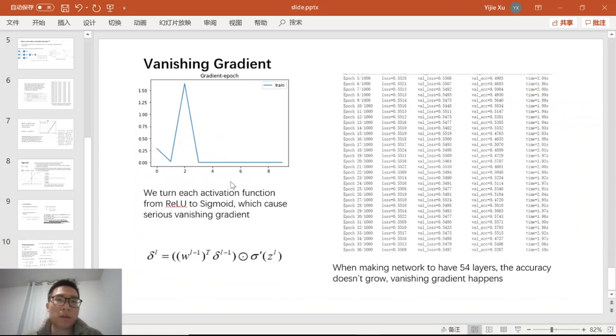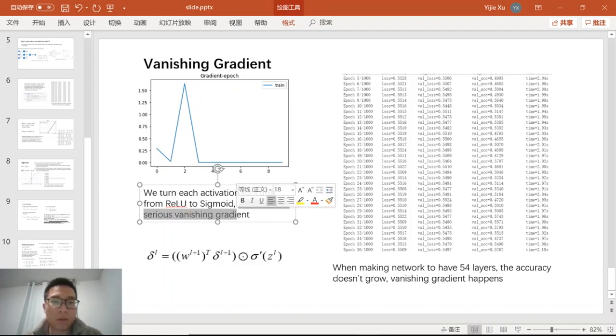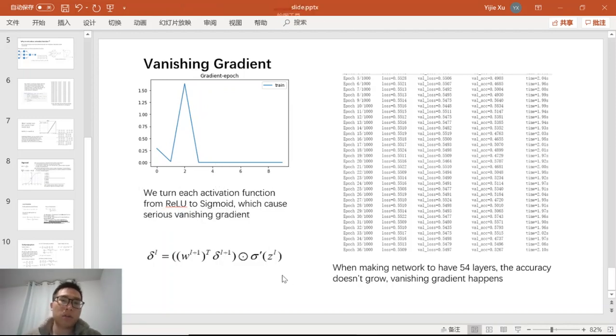In this experiment, we've replaced each ReLU function by a sigmoid function, and we can see that the phenomenon of vanishing gradient happens immediately after several epochs. So in that case, we can't update the weight and the bias anymore, and the network cannot learn anything more.